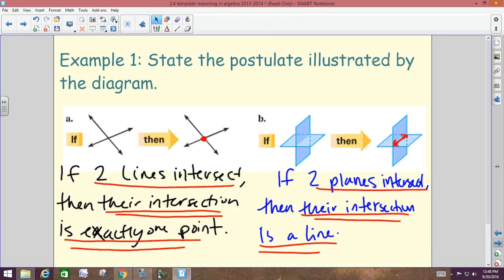No, you don't have to. I'm just doing it up here to review. If the planes intersect. What if they don't intersect? Then what? Then they're parallel. Good. Don't flip it over. Stay on that side.